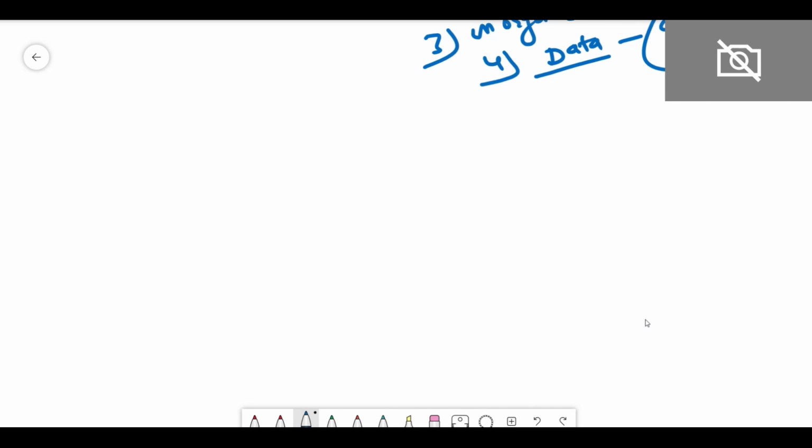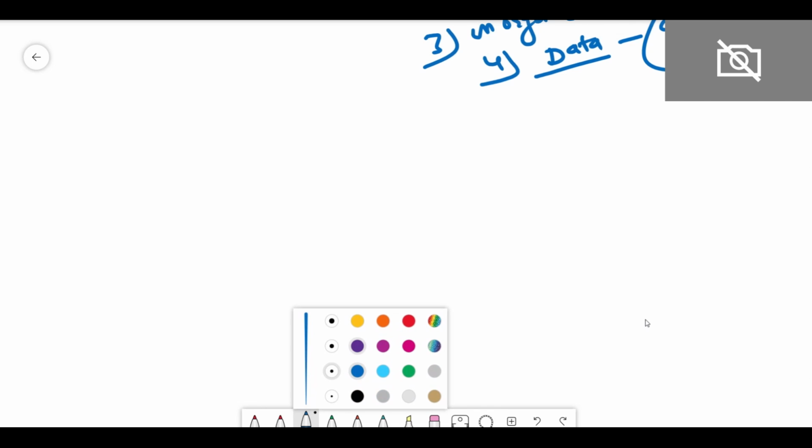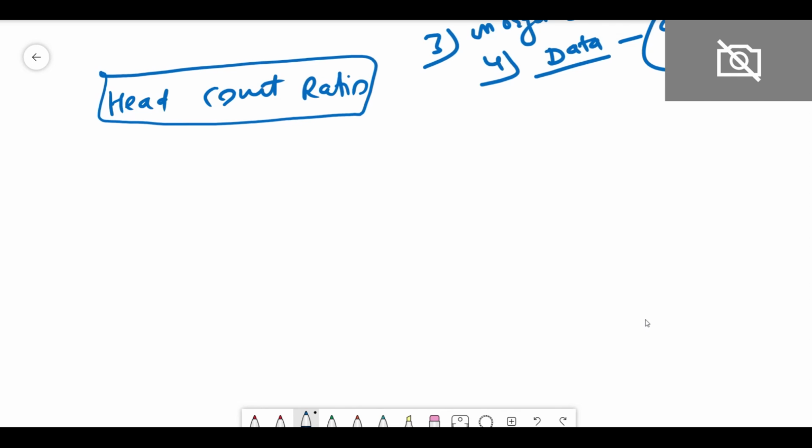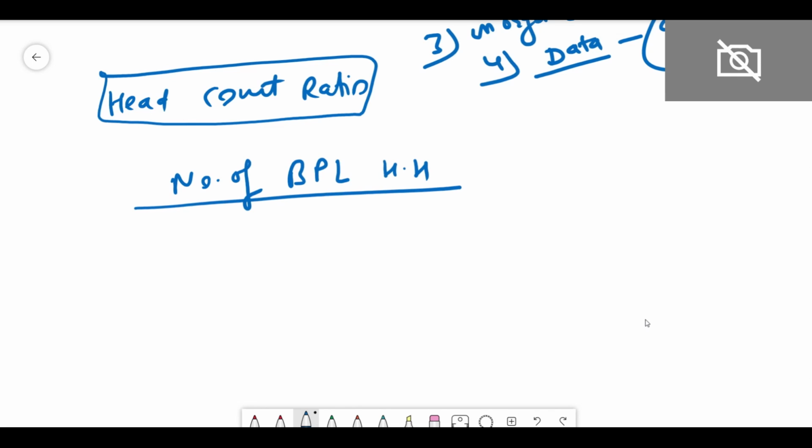The next concept is head count ratio. Head count ratio simply tells how many BPL households are there in the country as compared to the number of total households in the country.